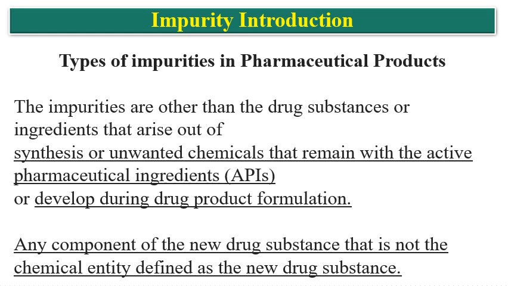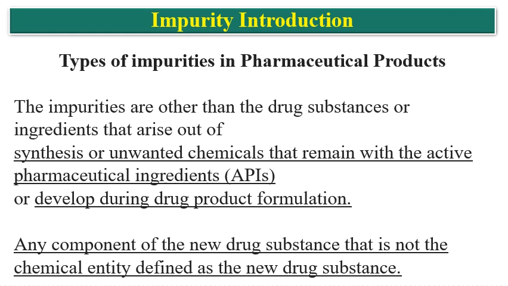So, impurities. First of all, we have to understand what the impurities are. These are other than the drug substances or ingredients that arise out of the synthesis or unwanted chemicals that remain with the active pharmaceutical ingredients, that is APIs, or developed during the drug product formulation.